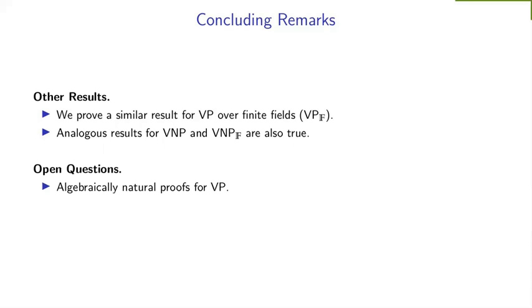Now some open questions. One obvious open question is to say something definitively about the existence of algebraically natural proofs for VP. It would be great to hear something more definitive than these results and the previously known results. And maybe we can prove the existence of efficient equations for smaller classes, but this time without the added restriction on coefficients. So maybe all polynomials that have small formulas, or the constant-free version of VP, which is called VP0.